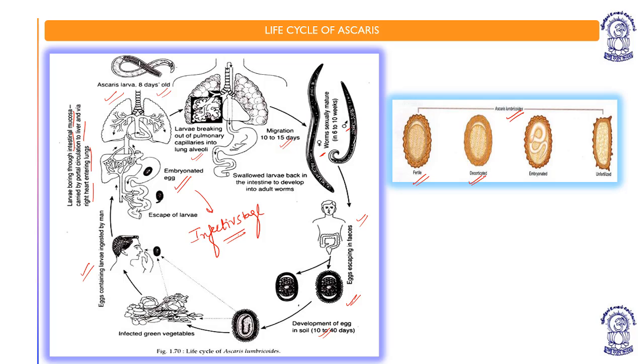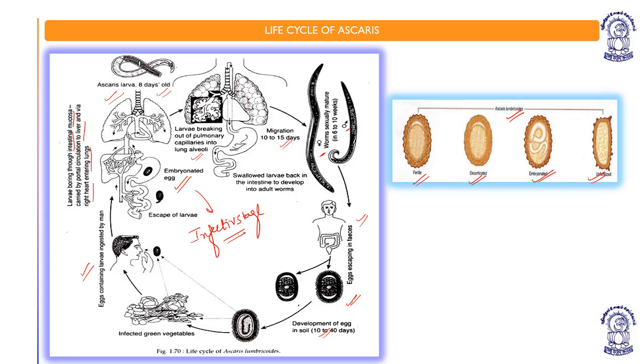Then it is the decorticated embryo, fertile embryo, decorticated embryo. This is the embryonated egg, and this is the unfertilized egg. So Ascaris lumbricoides produces all these eggs. I mean, these are the different phases of the eggs, I should tell.